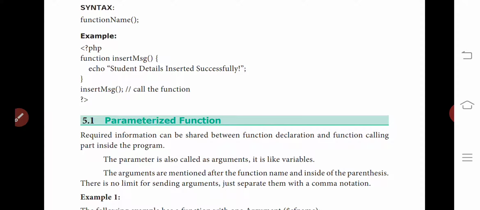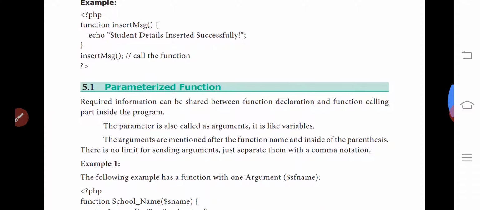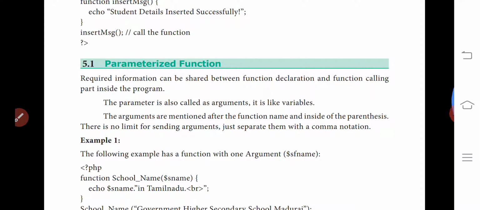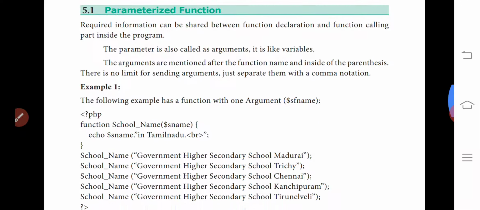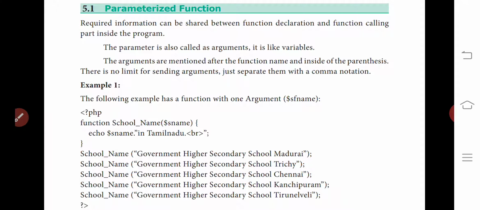Here we gave an example to write any five schools of Tamil Nadu. For that we declare the variable inside the function. Here we are declaring only one variable. This is how we define the functions.